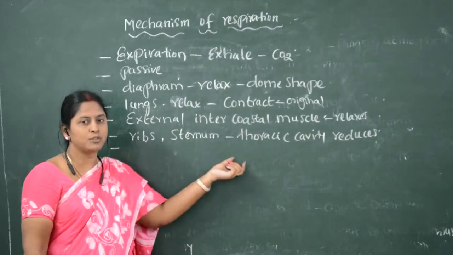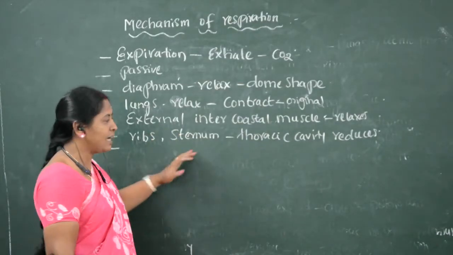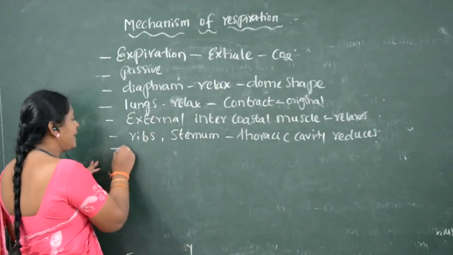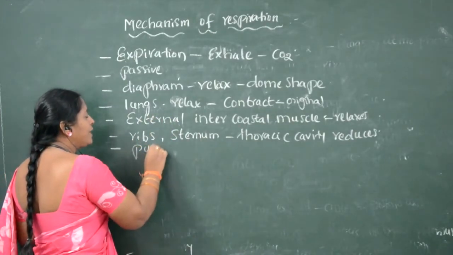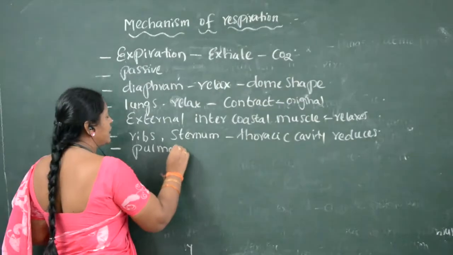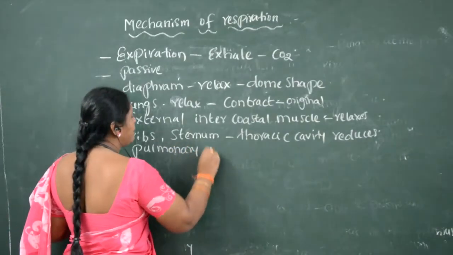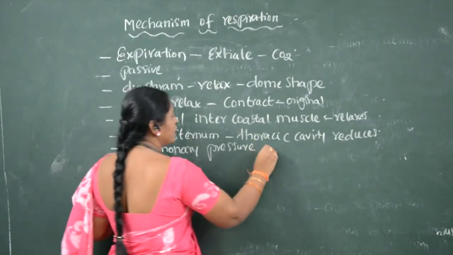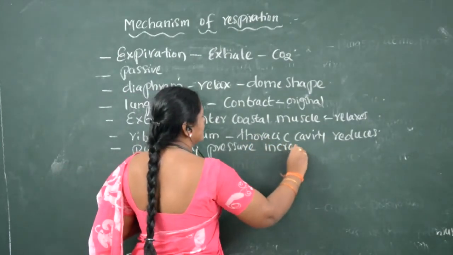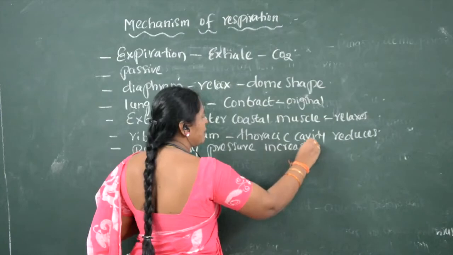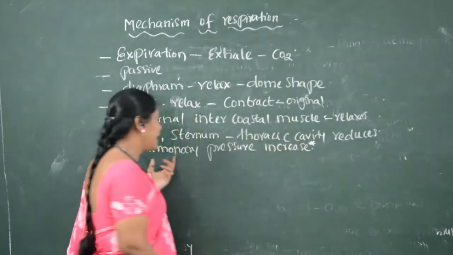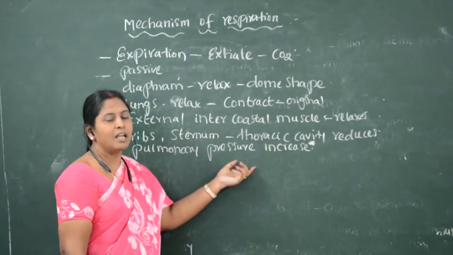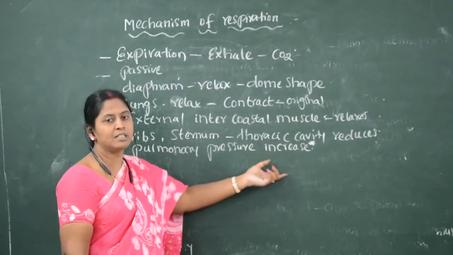When lung size decreases, what will increase? Pulmonary pressure increases. Remember this, children, it is important.